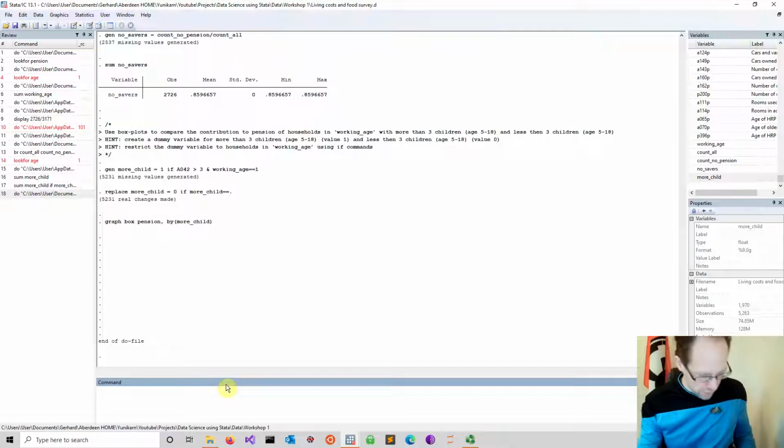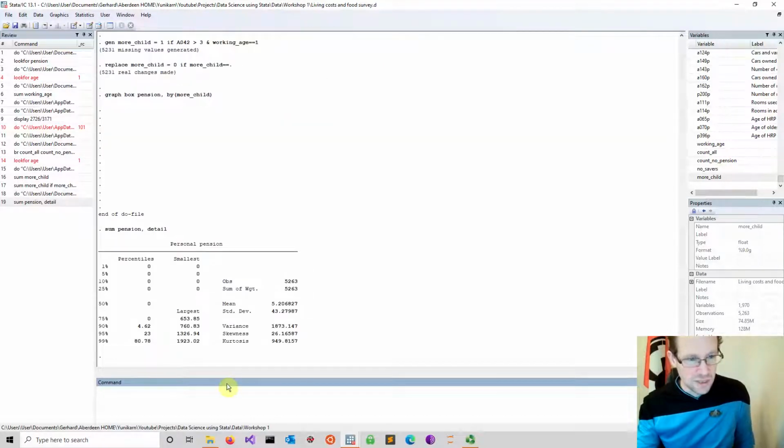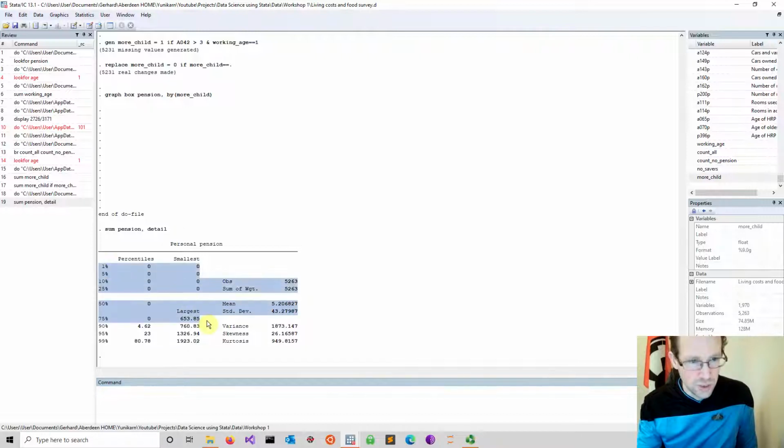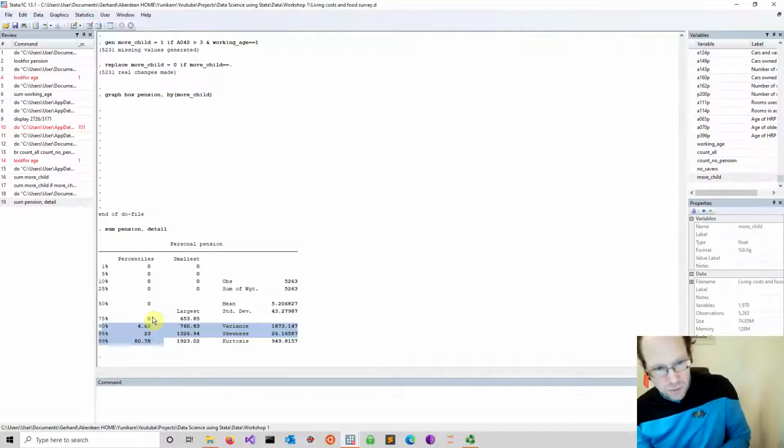You can just have another look at pension. If you go to pension for all households and put in detail as an option, you see that a large proportion of the population doesn't make any contributions, and then very few make substantial contributions. So that makes a big difference. In terms of visualization, you have to think about how to really visualize that. For instance, you could start by simply kicking out the cases where there is no single pension contribution whatsoever, and just focus on the ones that actually make at least some contribution.